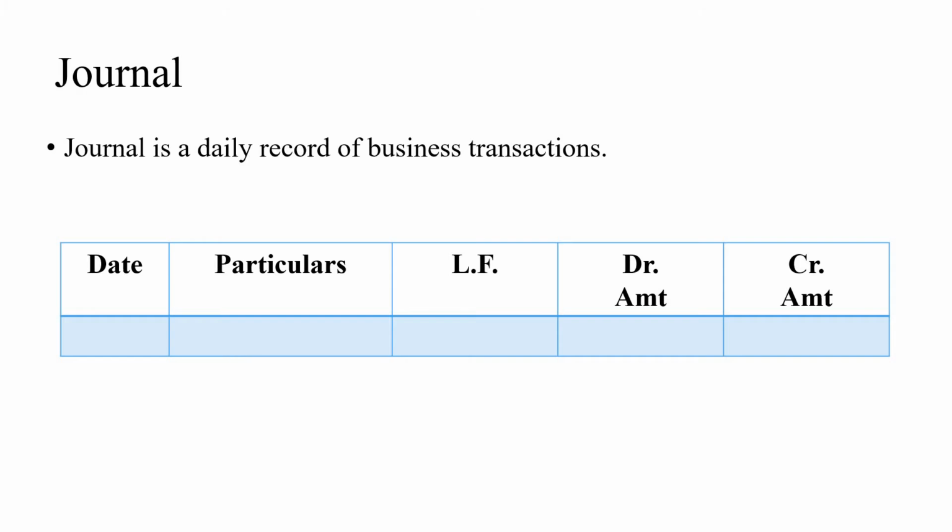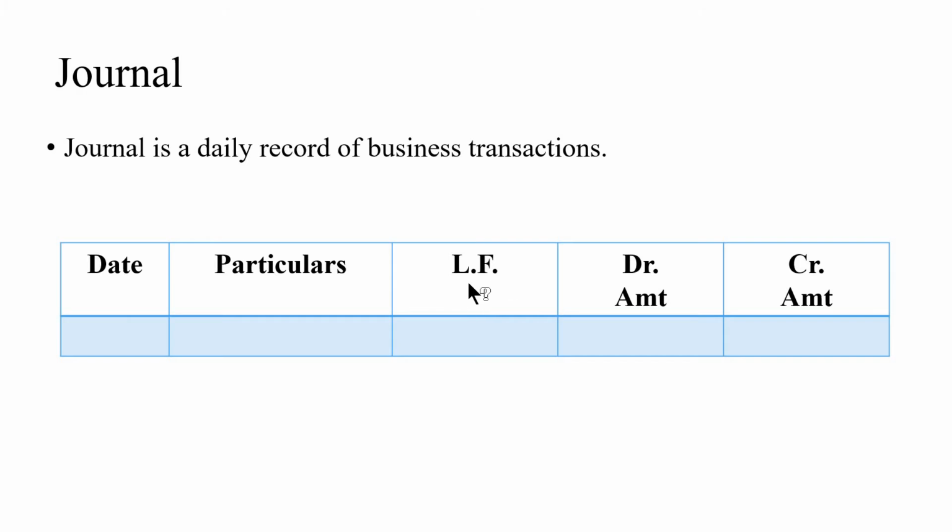After entering the debit account and credit account in the particulars column itself, after each journal entry, we have to provide the narration. Narration is nothing but brief explanation of transaction, which has to be provided in the brackets or within the set of parentheses after each journal entry.